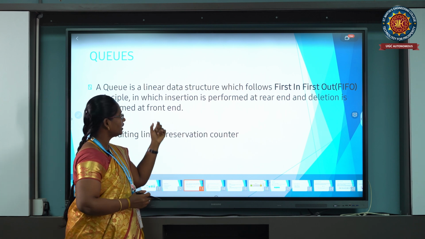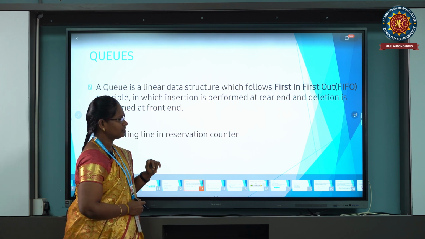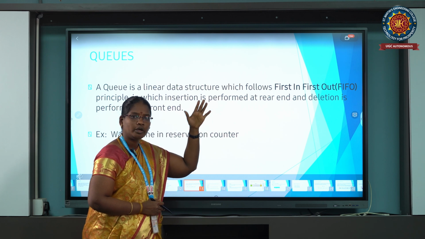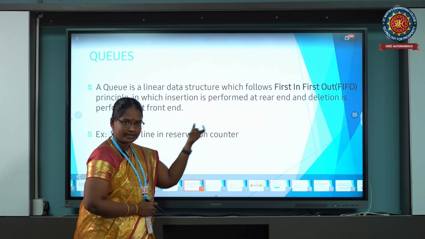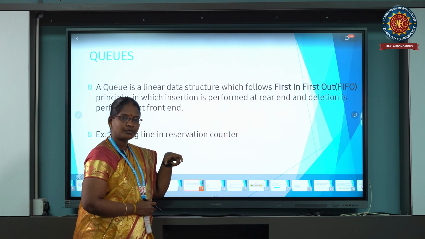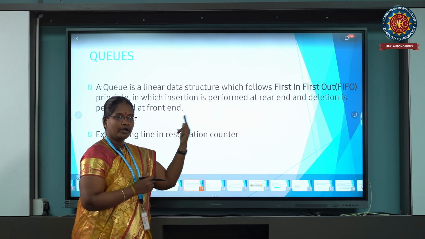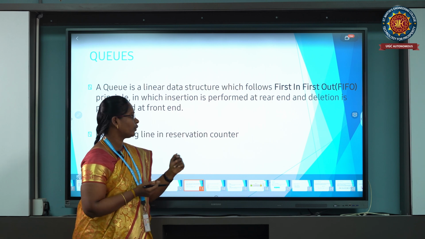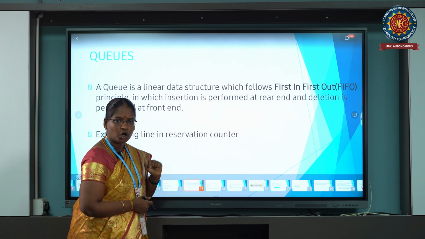Stack. Next one is a queue. What is a queue? Queue is also a linear data structure. It follows the first in, first out principle. Insertion is performed on the rear side and deletion is performed on the front side. Okay, there are 2 ends, rear and front. Insertion at the rear, deletion at the front only. For example, people waiting in line at reservation counters.